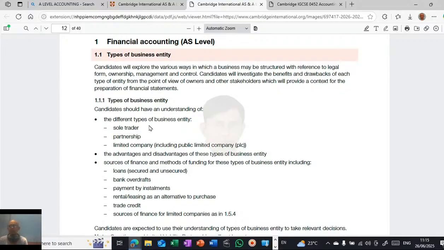Then the limited company, in which there are shares. Any number of people can invest in shares and start doing business. That is called a limited company, including a public limited company. This is also an entity where you can do business as a separate person.